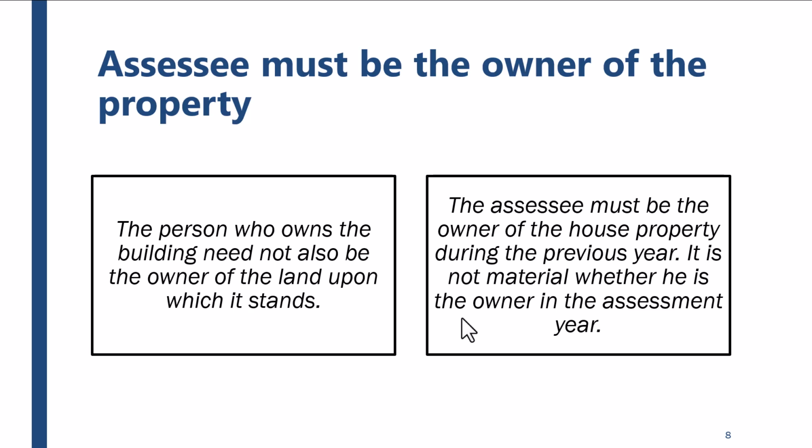Even if you're not the owner of the land, it doesn't make any difference. If you're the owner of the building, as happens in case of leasehold lands, you are not always the owner of the land. So the assessee must be the owner of the house during the previous year. If you have sold it in the assessment year, but you were the owner in the previous year, you have to pay tax in the assessment year. So you may not be the owner in the assessment year, it doesn't make any difference. Is that clear?